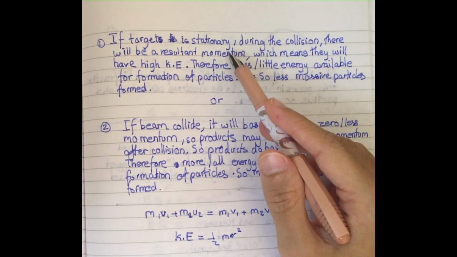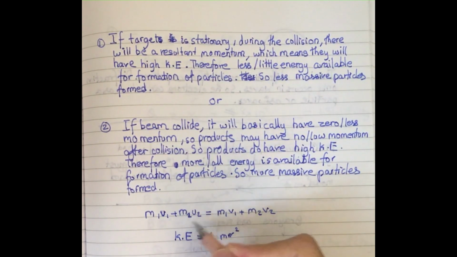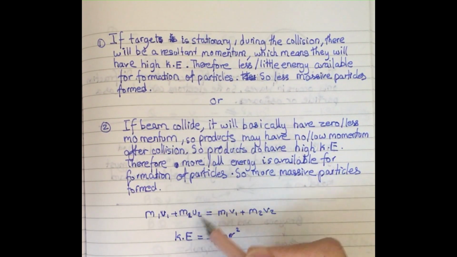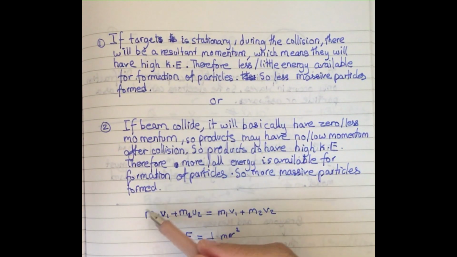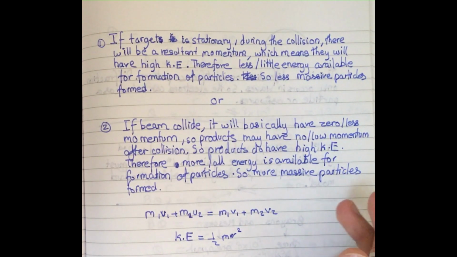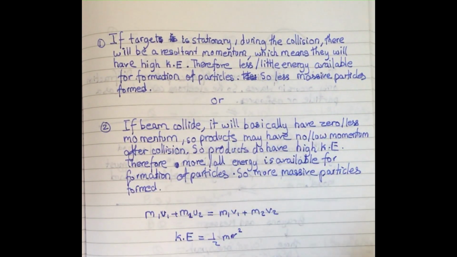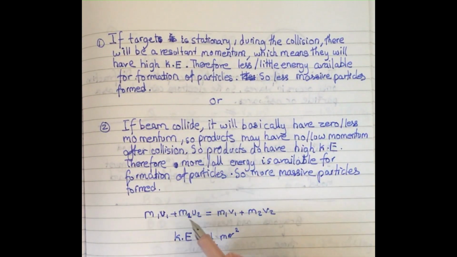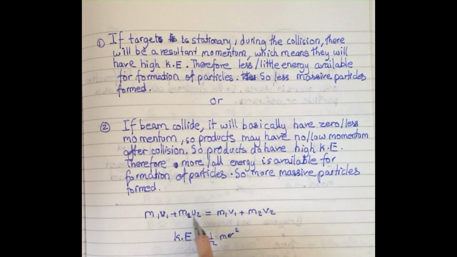If the target is stationary, this m2 u2 will become 0, because the initial velocity of this is 0. Now only this momentum is before, and as we know, by conservation of momentum, the momentum before and after has to be the same, unless an external force is acted.